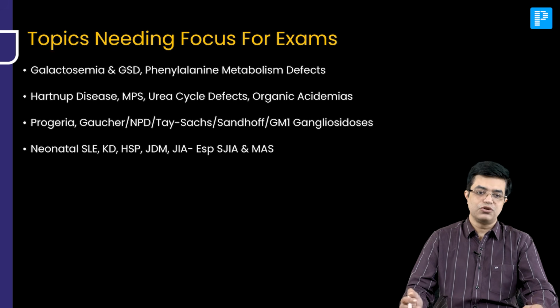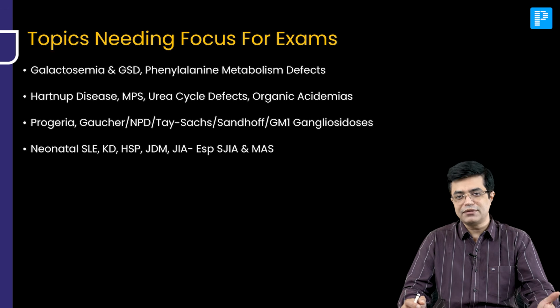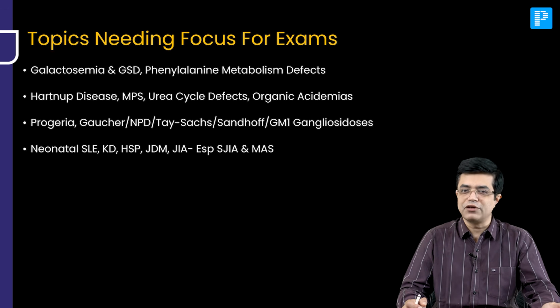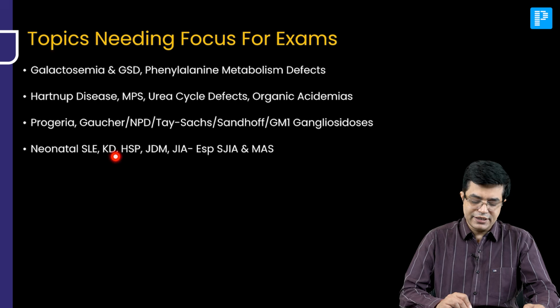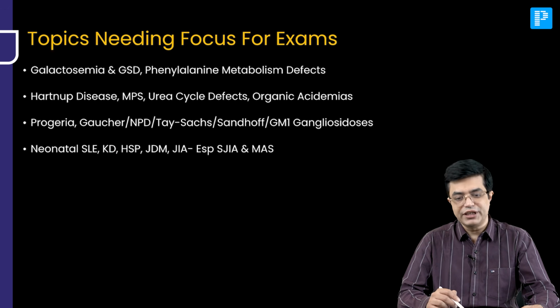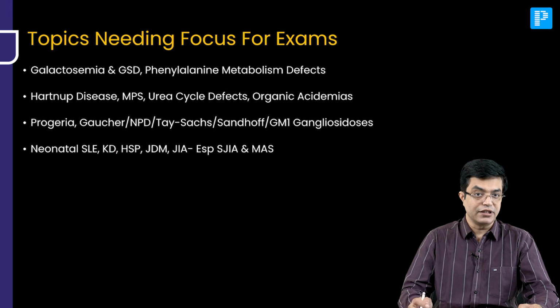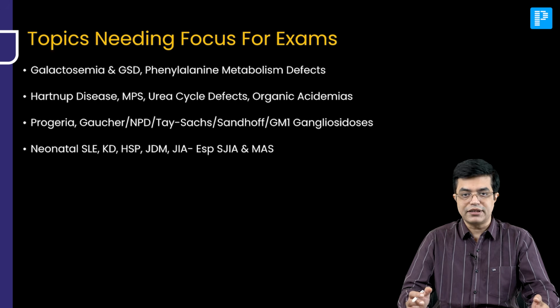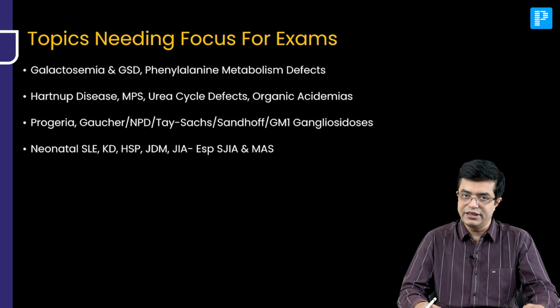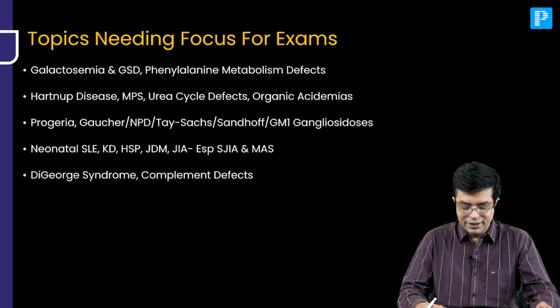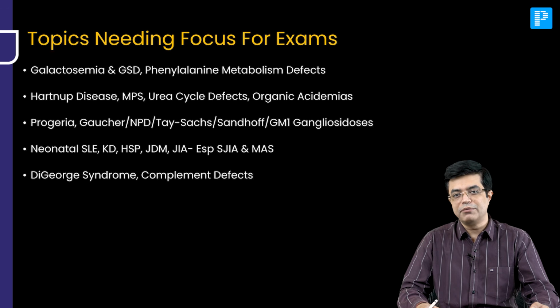Then in rheumatology, you have neonatal SLE. The entire SLE is important, but neonatal SLE is one of the favorites of examiners. Then Kawasaki disease and Henoch-Schonlein purpura, JDM, JIA, and especially SoJIA and MAS. These are the topics which are frequently asked in NEET SS as well as INI-SS. Then we have DiGeorge syndrome and complement defects.